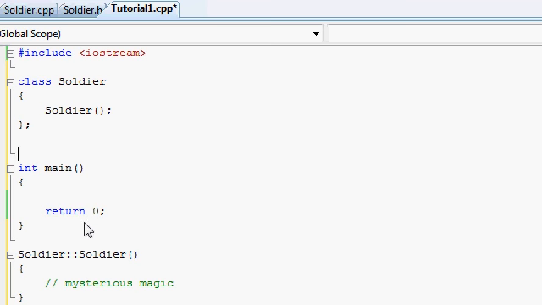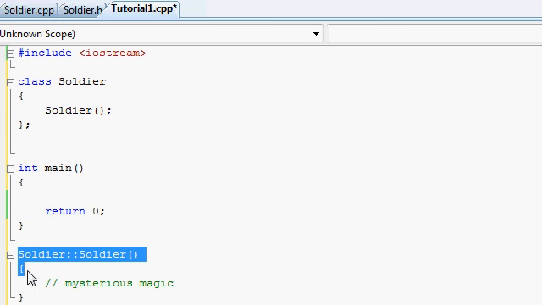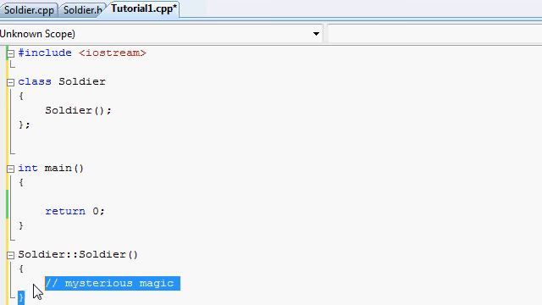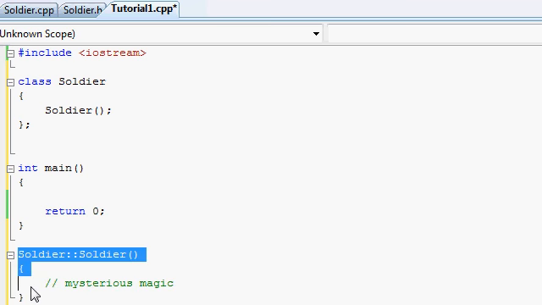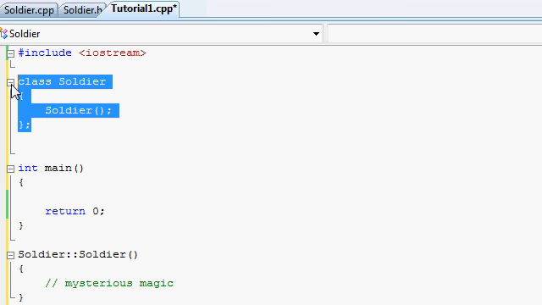The definition of a class, which means the implementation of its functions, of the methods and the constructors and destructors, that is like the internal systems of the refrigerator. We do not want to expose that to anyone. That is the ugly, dirty details of how the system works internally, of whatever mysterious magic goes on behind the scenes, how this soldier class works. I don't want to worry or care about anything that the soldier class does internally. I just want to know how to use it, and that's it.